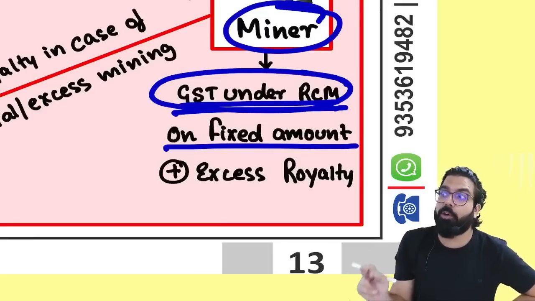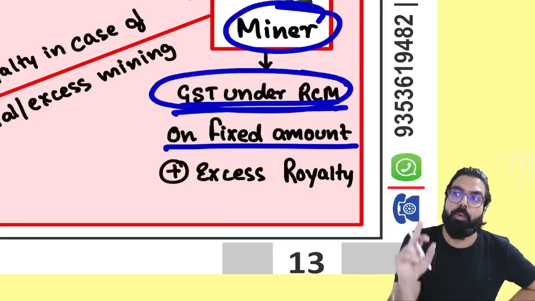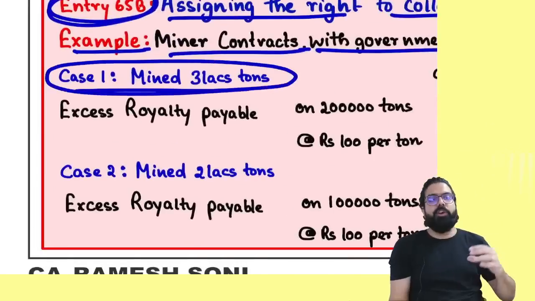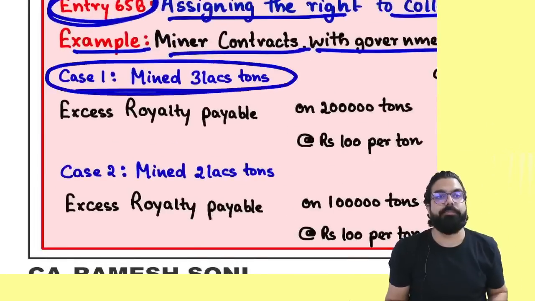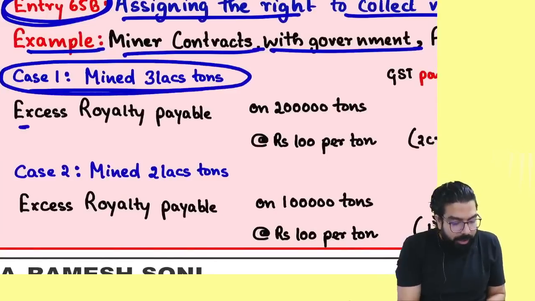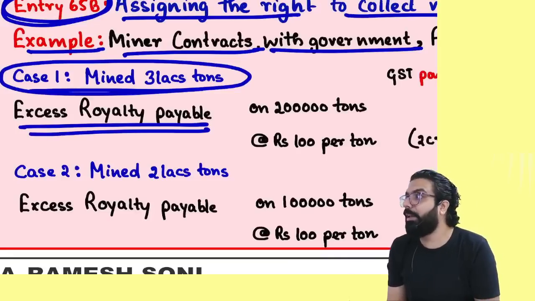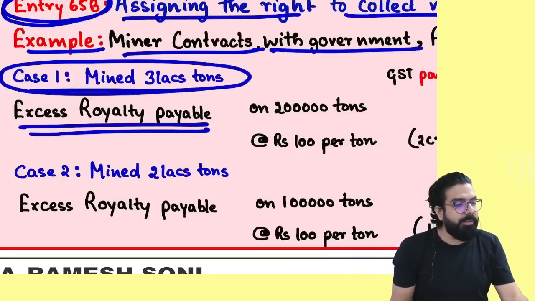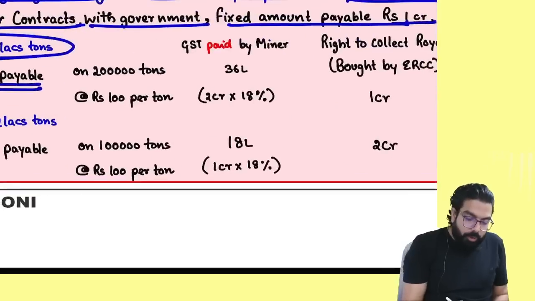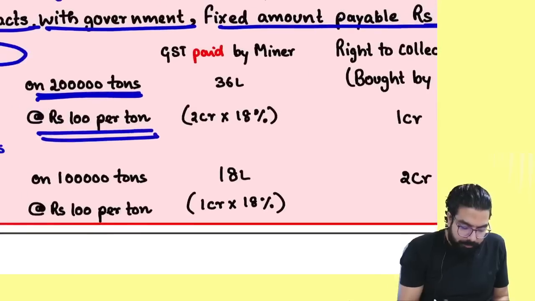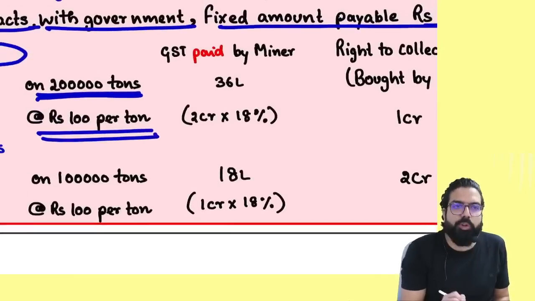But they should do mining of only how many tons? 1 lakh tons. You know what they did? They did mining of 3 lakh tons. Can you tell me how much excess mining is done? 2 lakh tons. So for excess mining, excess royalty has to be paid. If you do excess mining, you have to pay excess royalty. So for 2 lakh tons at 100 rupees per ton, how much do you have to pay? 2 lakh into 100, 2 crore.